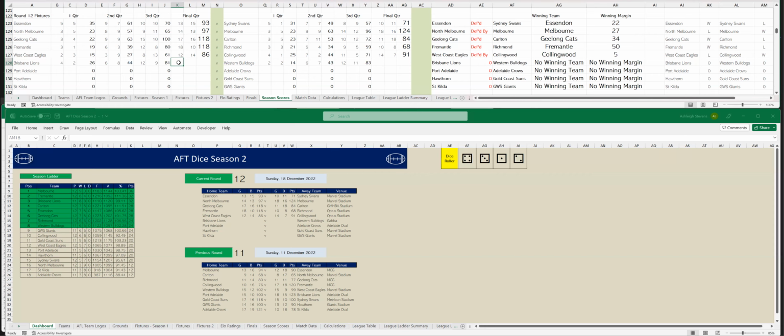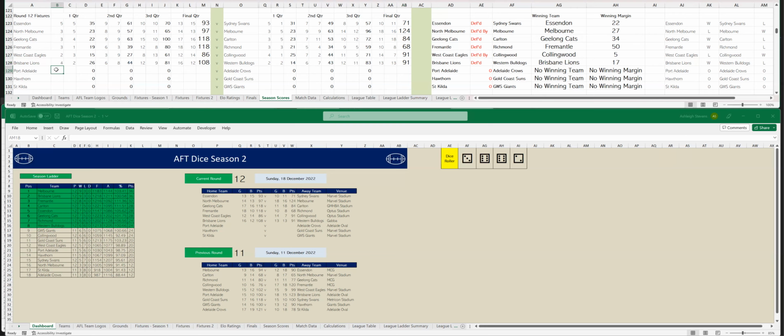Let's go to the last quarter. Brisbane have kicked 4 goals, 3, so that's 16 goals, 12. To Western Bulldogs, 1, 2, so that's 13 goals, 13. And in the end, Brisbane have won their home game at the Gabba by 17 points. And they sit second on the ladder, just behind Melbourne on percentage.